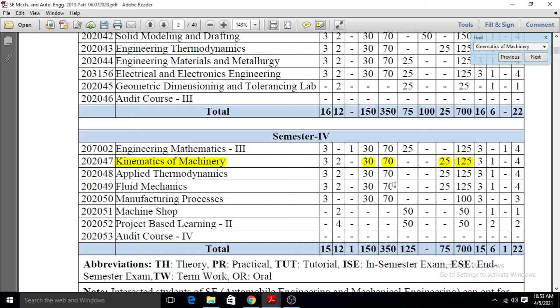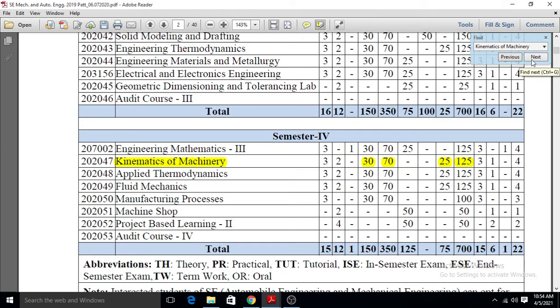The 30 marks will be in the in-semester exam and 70 marks will be in the end-semester exam. The in-semester exam will be conducted on the first 3 units and the 70 marks exam will be conducted on all 6 units. So this is the distribution of the marks for kinematics of the machinery.